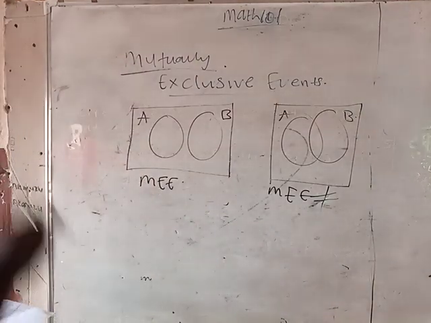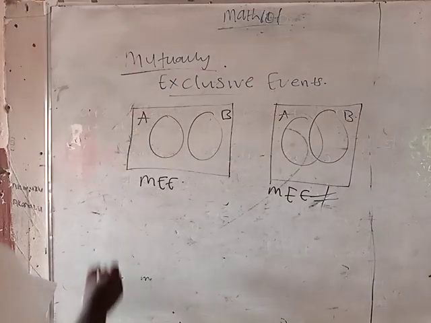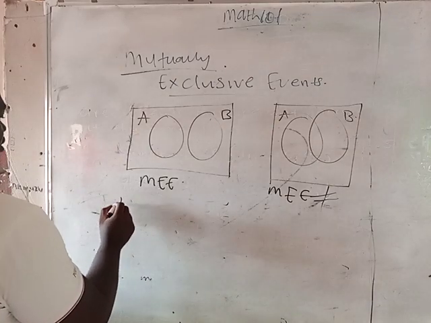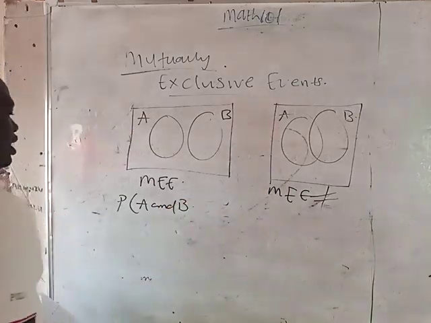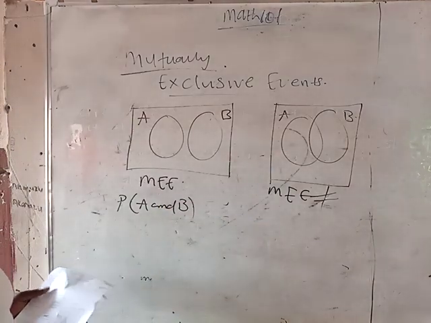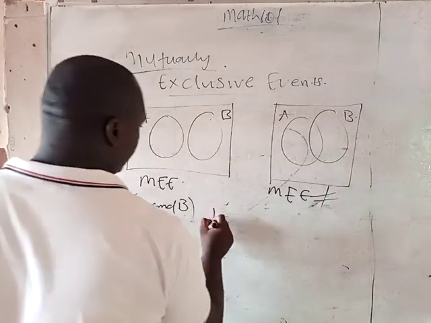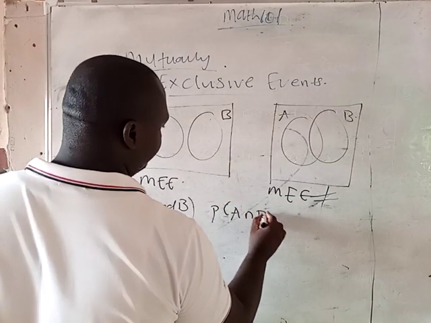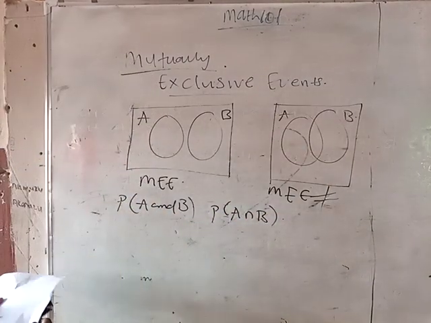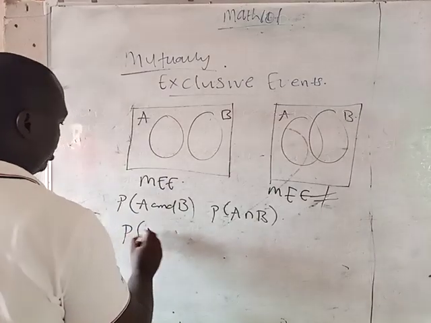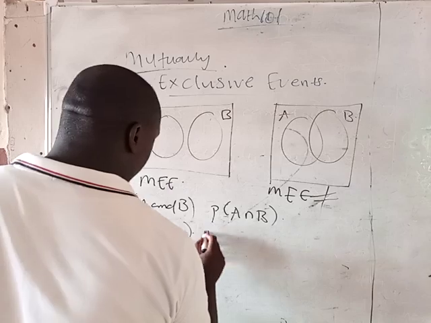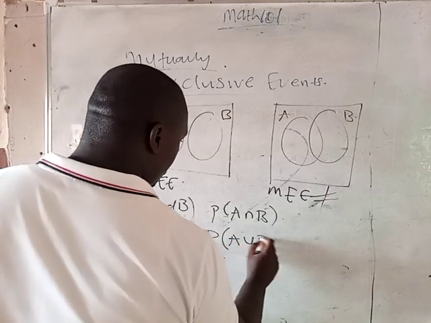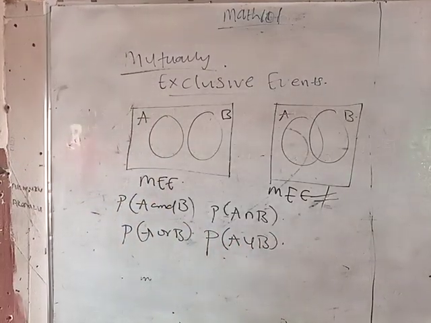Now, I want you to know something. When I say the probability of A and B, you should find the probability of A intersection B. Now, if I say you should find the probability of A or B, what I want you to find is the probability of A union B. Are you with me?